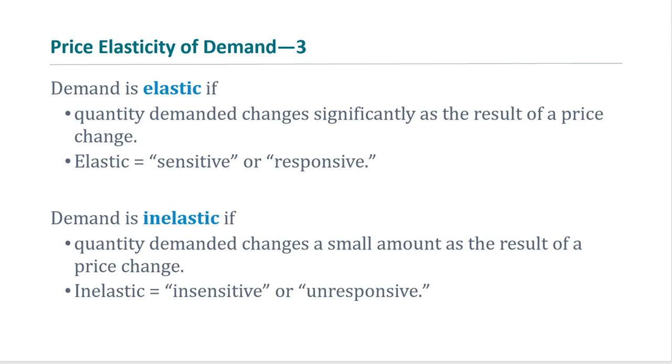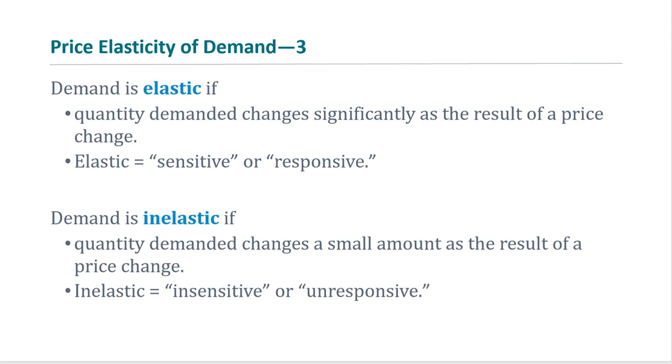So the demand is inelastic when quantity demanded changes a small amount as the result of a price change. So inelastic means insensitive or unresponsive.